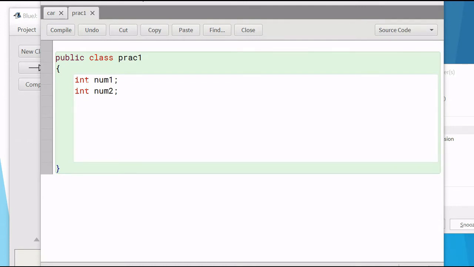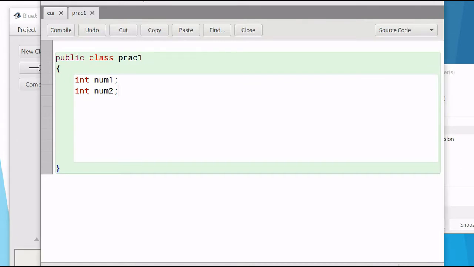Integer is the data type. We will be discussing all the data types later. For the time being, understand that data type means real life data are of different types. Somebody has a name, age, address, everything is different. Age is a number, so a number can be stored when the data type is integer. Name is alphanumeric, so when it is a name, I will use string. In a string, I can store something like ABCD. In an integer, I can store a number.